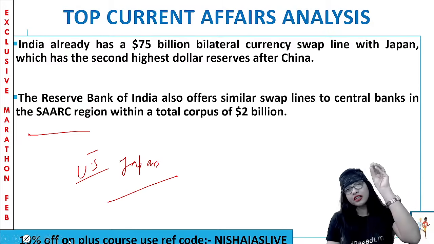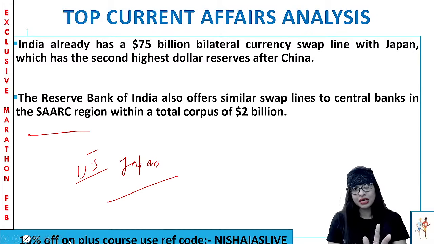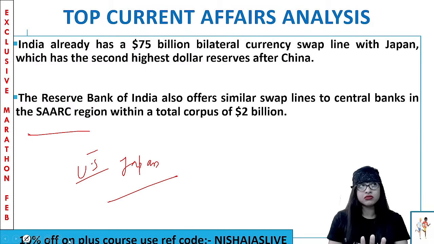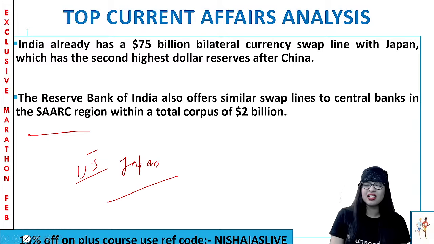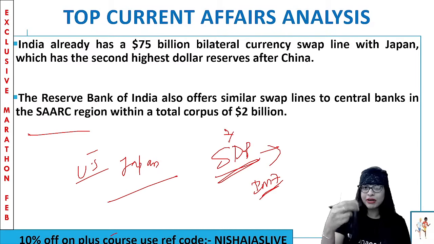There are 5 important currencies worldwide: US dollar, Chinese renminbi, Japanese yen, euro, and pound. The Indian rupee doesn't come in that. The US dollar has the highest weightage. Clear? When you study Special Drawing Rights, SDR, the international reserve asset of the IMF, the International Monetary Fund, you remember I've taught you these 5 important currencies. Please get back to those. Clear?